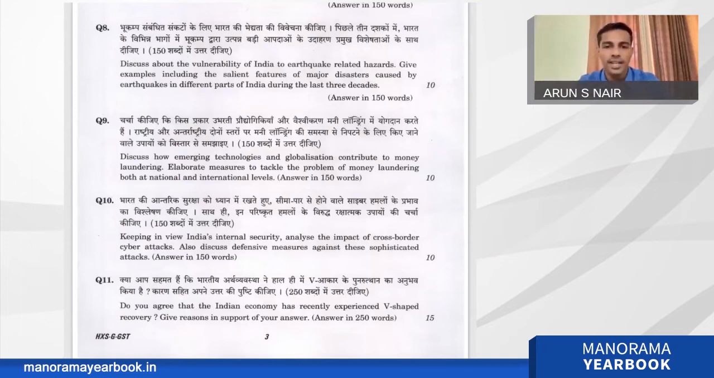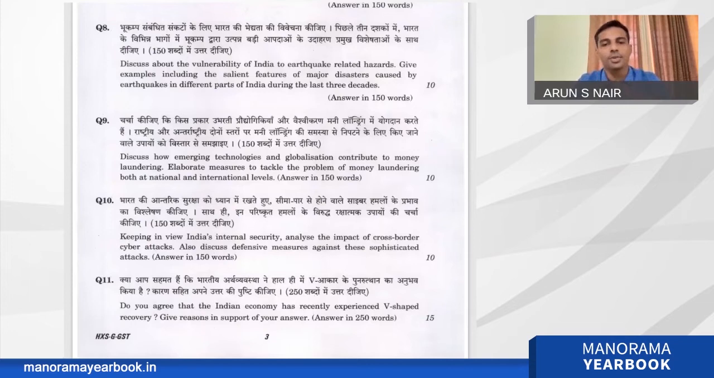So the second part is a very direct question, and the first part is emerging technology and globalization. A structuring of answers is needed. I think these 3 stages and their structuring will be better. Question number 10. Keeping in view India's internal security, analyze the impact of cross-border cyber attacks. Also discuss defensive measures against these sophisticated attacks.